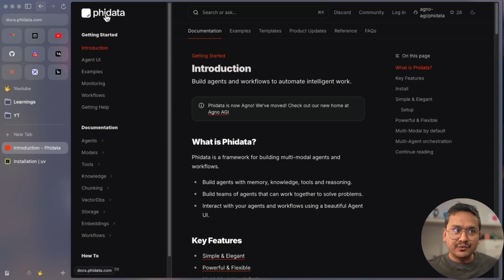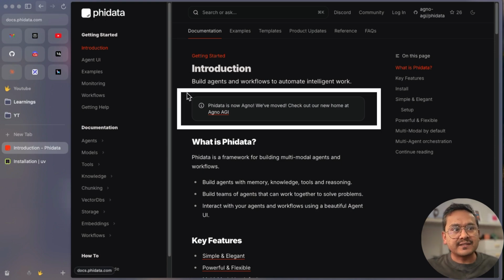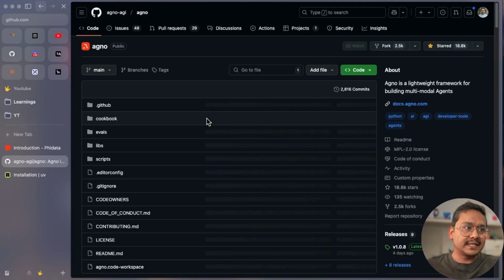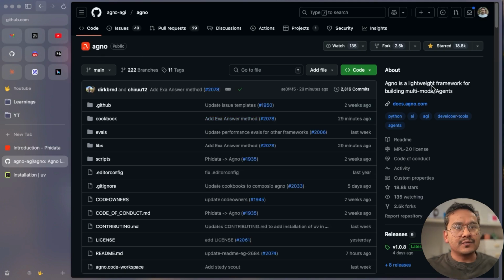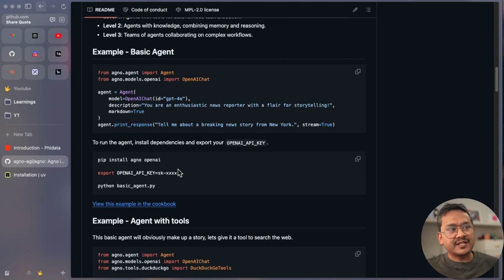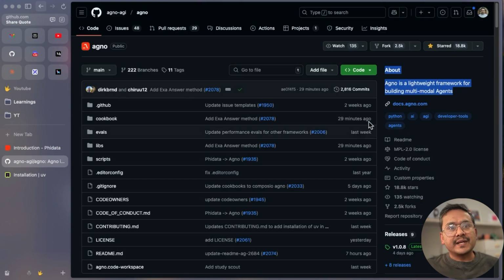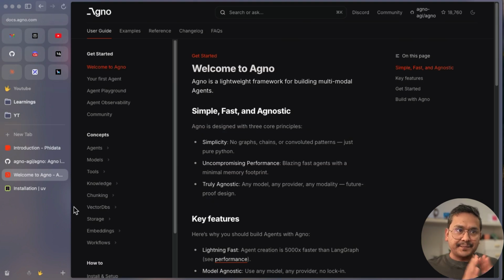Phidata. When you land into this website, as you can see here, it says Phidata is now AGNO. We have moved. Check out our new home at AGNO AGI. It will take you to the GitHub page, AGNO. It says here AGNO is a lightweight framework for building multi-modal agents. You can go through this GitHub page and see what it is all about. But we are going into the documentation. So docs.agno.com. This is the website.